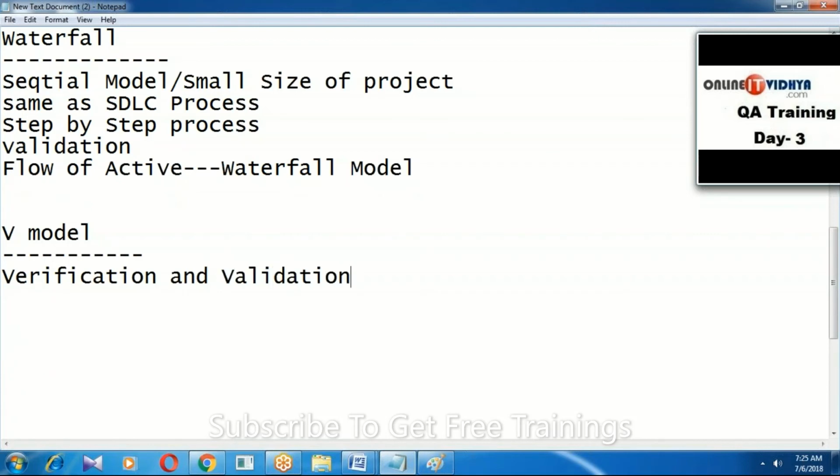Normally, as per SDLC activities, when does the testing engineer's job start? It starts after development.